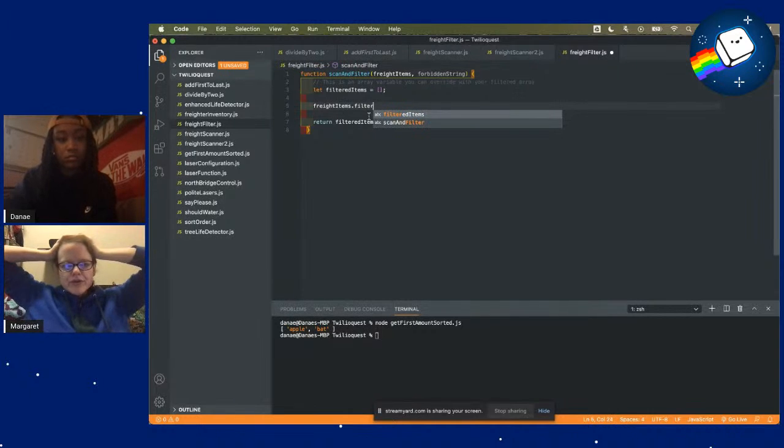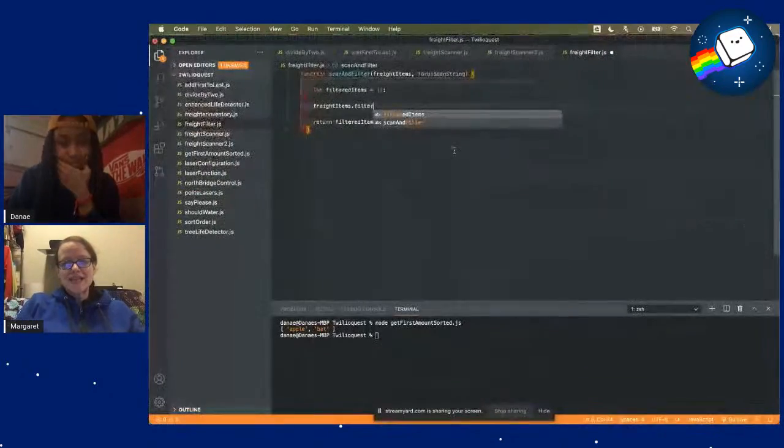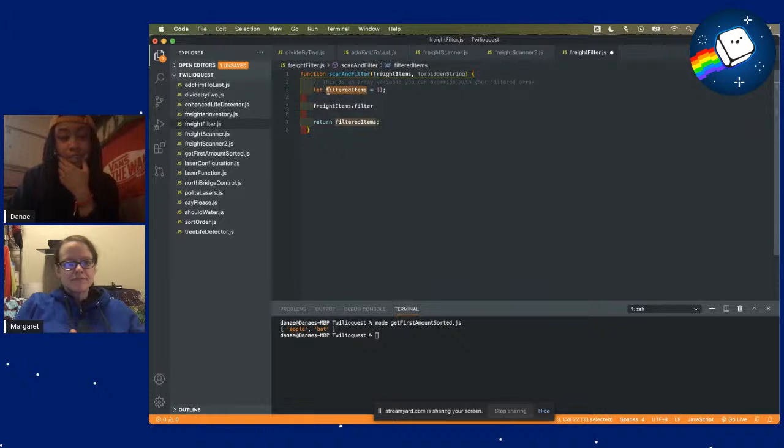So the thing about the filter is it's going to create a new array for you. So you're going to want to assign that to a new constant. So will we be able to use the filtered items that they created for us? Cool. Sure. Then you just assign that. Yeah, it would just be filtered items equals. Yep.